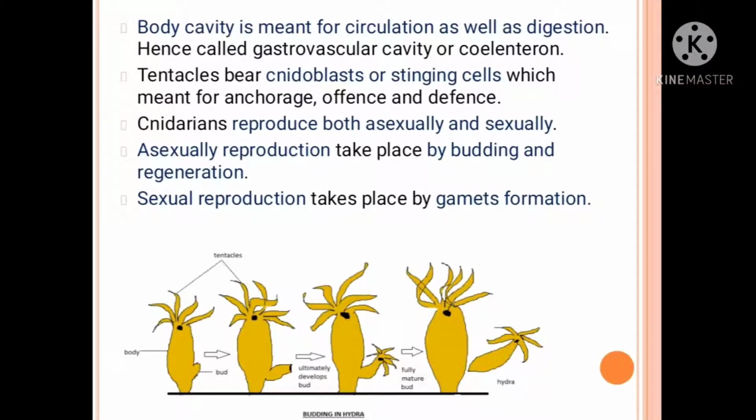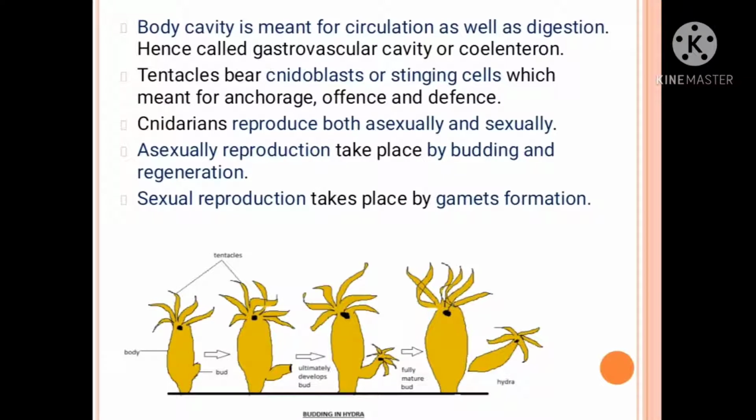I have shown you in the diagram. In budding, what happens? The small bud which is produced on Hydra increases in size, and whenever it becomes mature, it gets detached from the parent and then grows separately. That is known as budding. Regeneration means the formation of a new organism. If a Hydra is cut into two pieces, then from those pieces new Hydra are produced. That is regeneration.